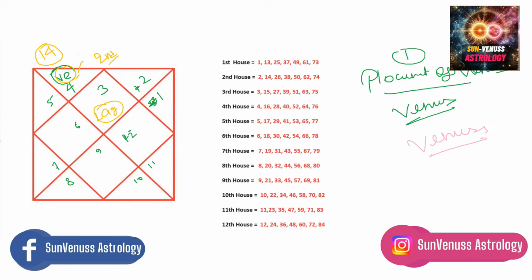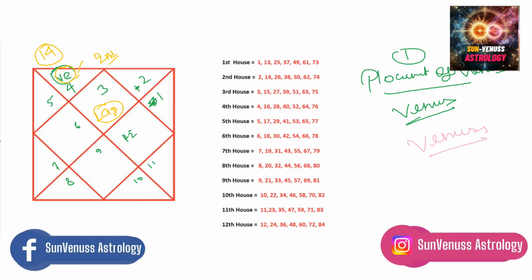So if this is not matching with your past relationships, let's say you have Venus in the second house and these ages are not matching. You did not have a relationship at 14, at 26, at 38, at 40 for example, or at 50 for example. Don't worry, I will share more principles. There are more principles, but first let me take more examples of this. So yes, this is how it works.